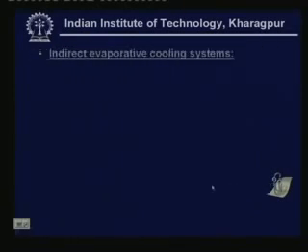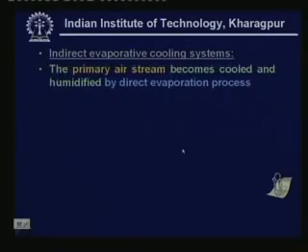Now let us look at the indirect evaporative cooling system. So far we have discussed the direct evaporative cooling system. Now let us look at indirect systems. In an indirect system, we use a primary air stream and a secondary air stream. That means two air streams are used.